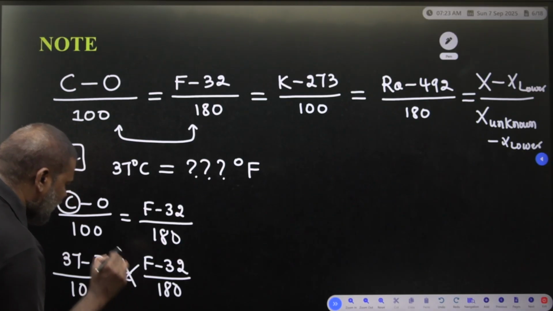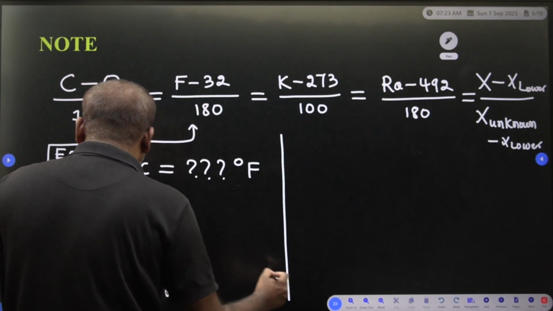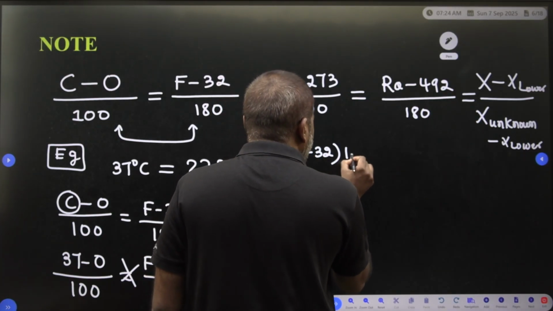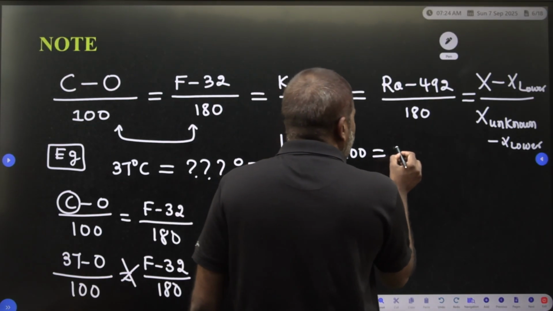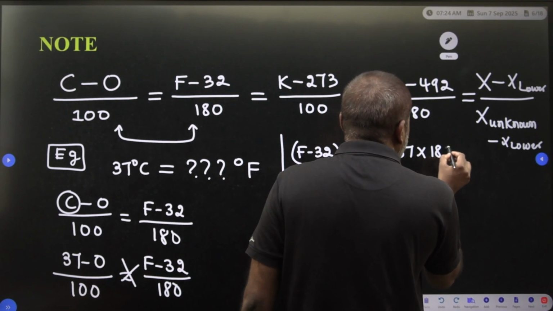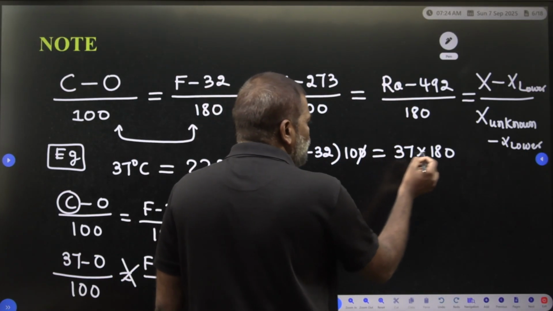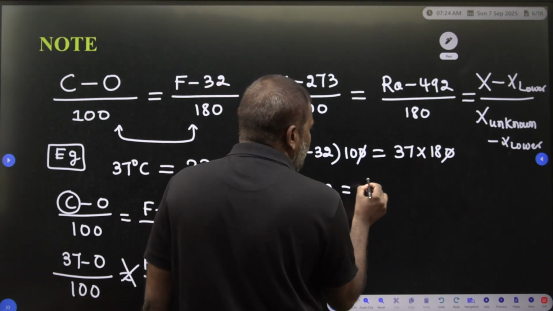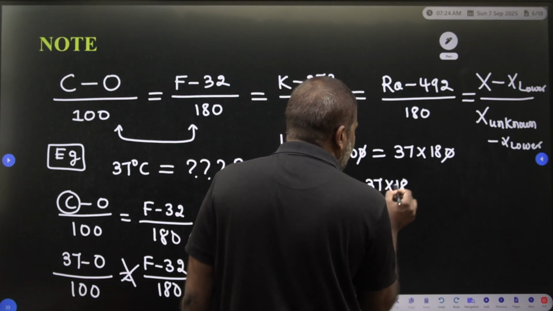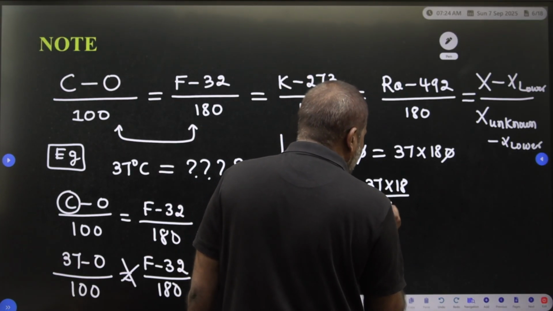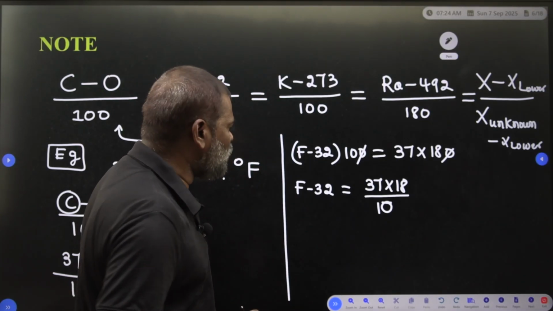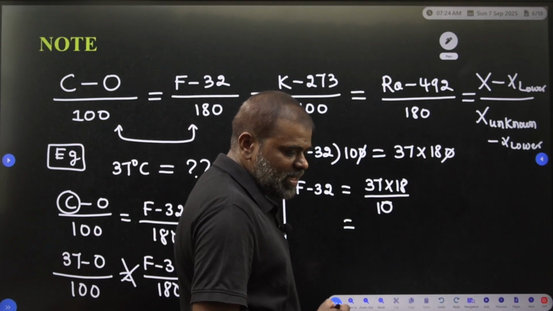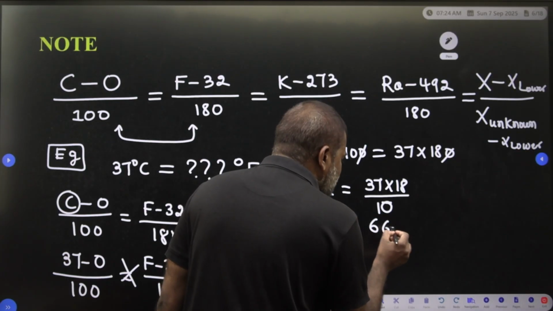Now cross multiply. You get (F minus 32) into 100 equal to 37 into 180. The zeros cancel, so F minus 32 is equal to 37 into 18 divided by 10, which is equal to 66.6.